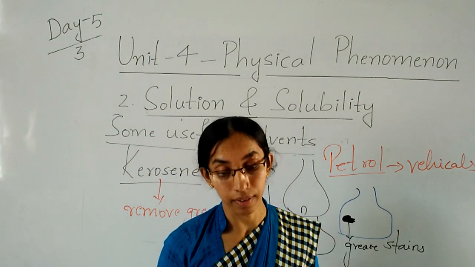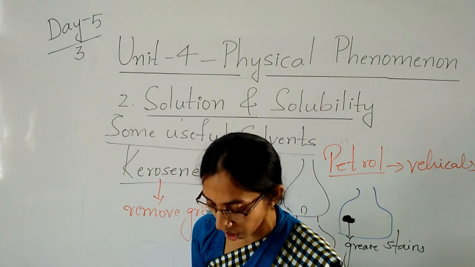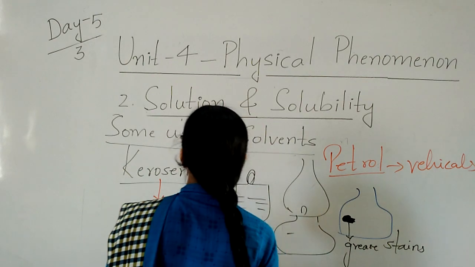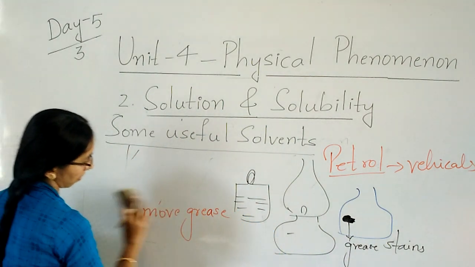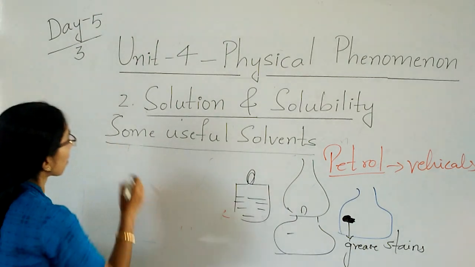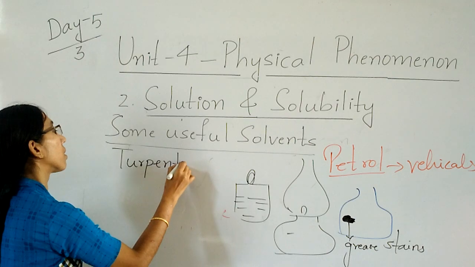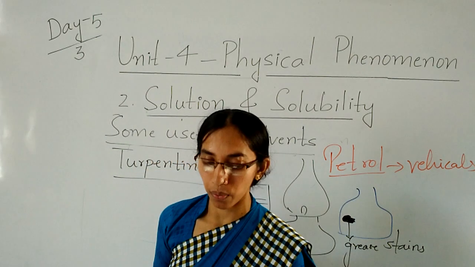Then the next is turpentine. Now you are thinking, what is the meaning of turpentine? Turpentine means what?